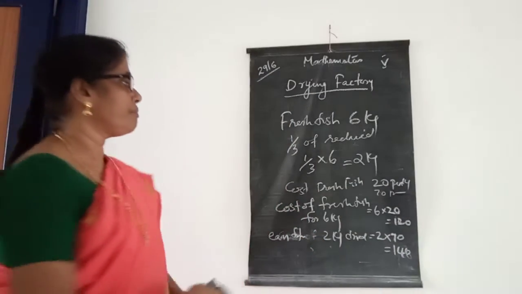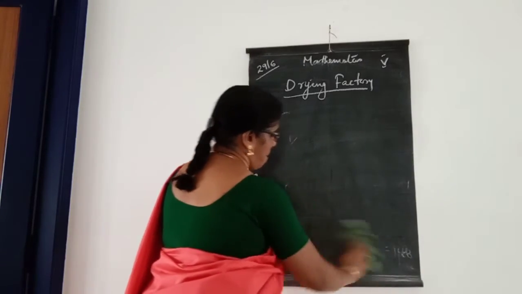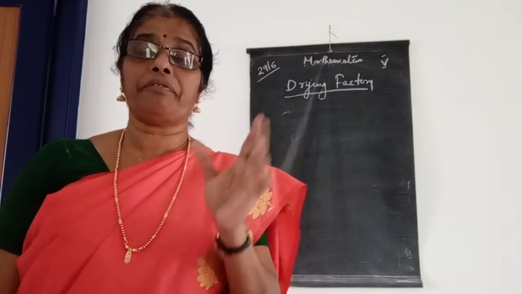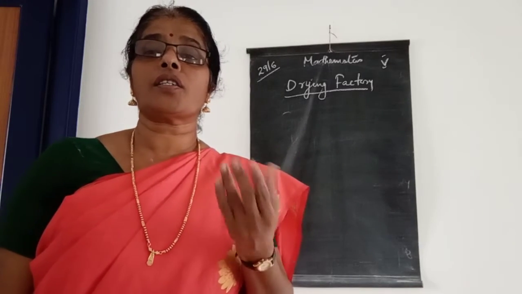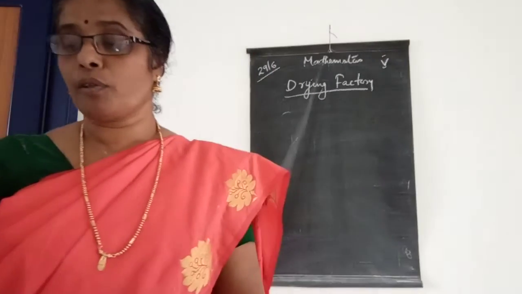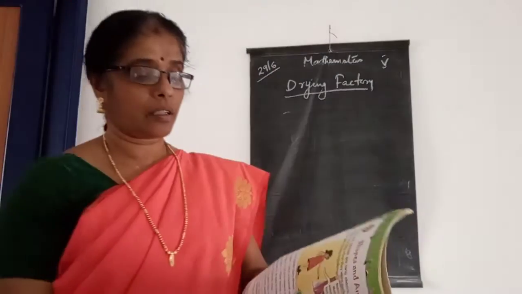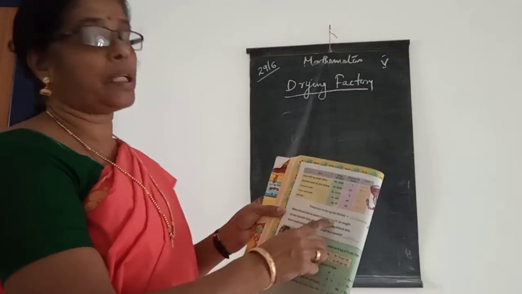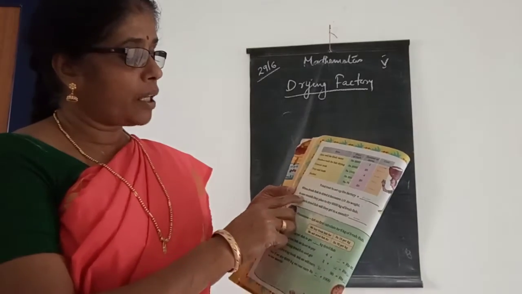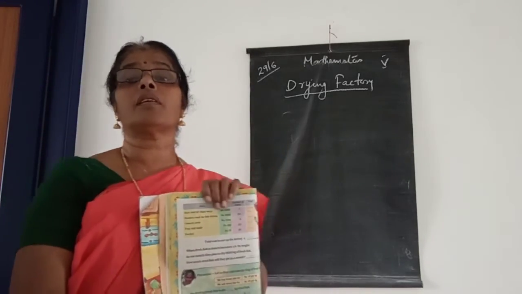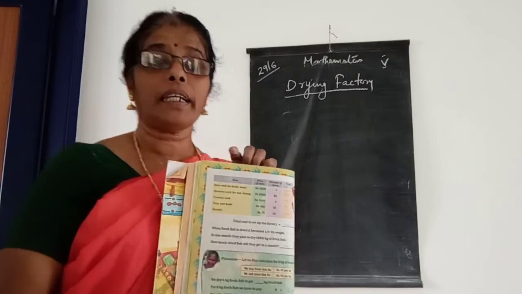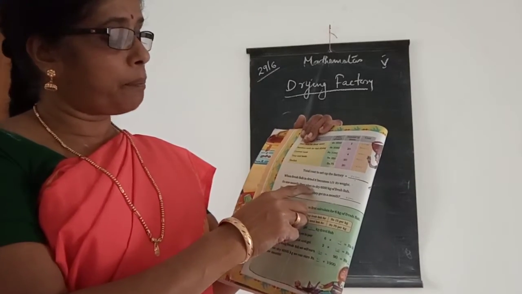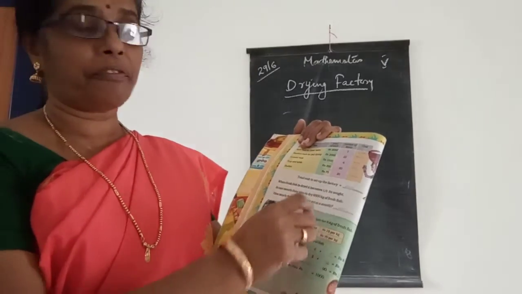Likewise, look here. The weight of the dried fish is 1/3 of the fresh fish, but the cost is higher than the fresh fish. Look here, children, come to the textbook. It says when fresh fish is dried it becomes 1/3 of its weight. In 1 month the women fisher ladies plan to dry 6,000 kilograms of fresh fish.